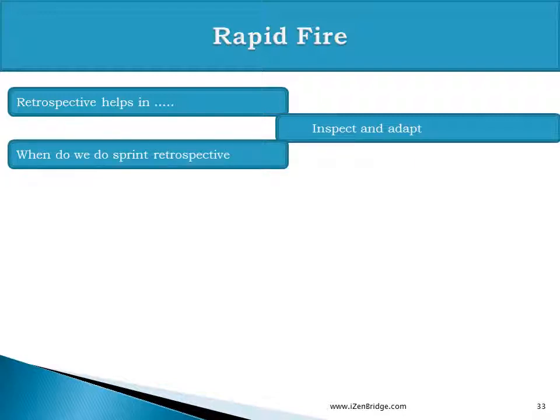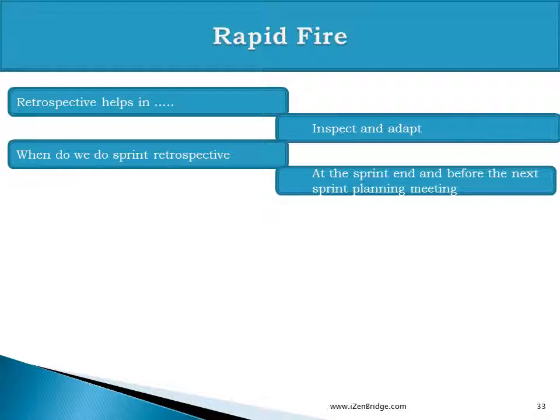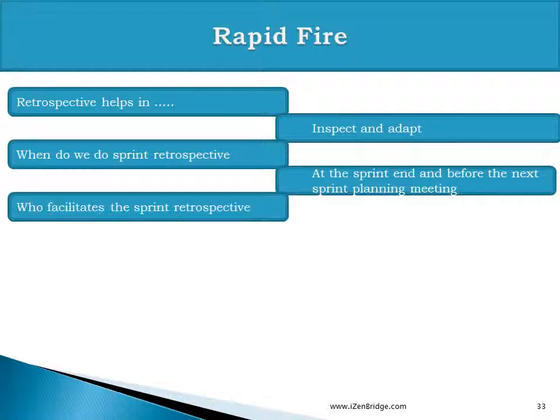So when do we do the sprint retrospective? At the end of the sprint and before the next sprint planning meeting. Why before the next sprint planning meeting? Because we may identify some actions which need to be planned in the upcoming sprint. So if we are done with the retrospective, we can add these items in planning.